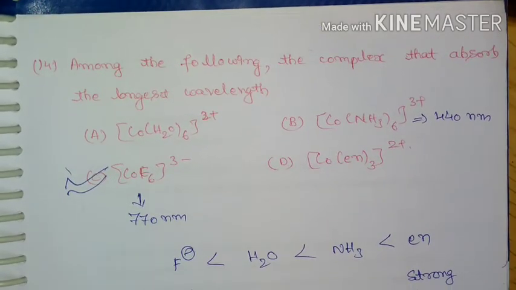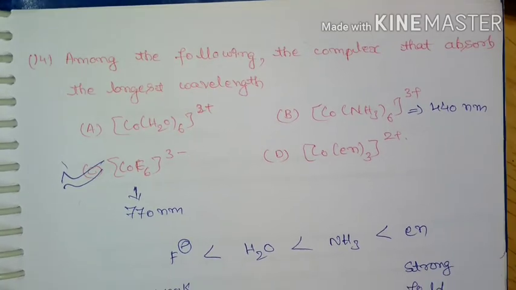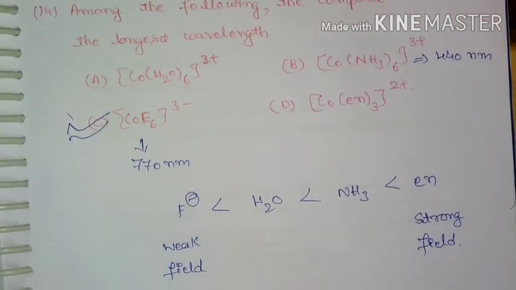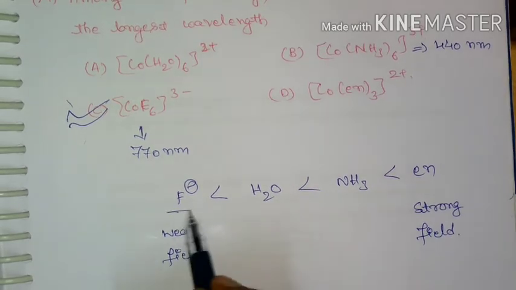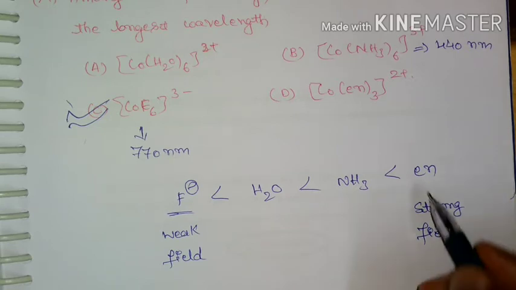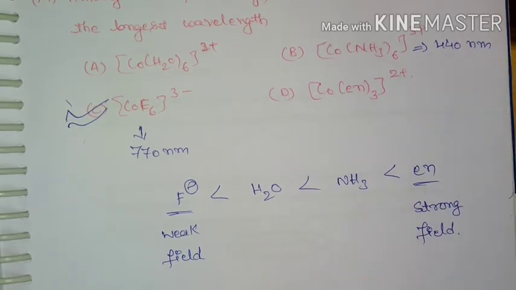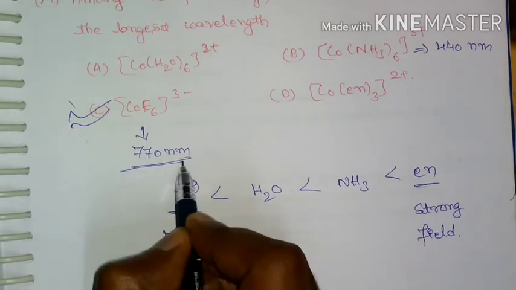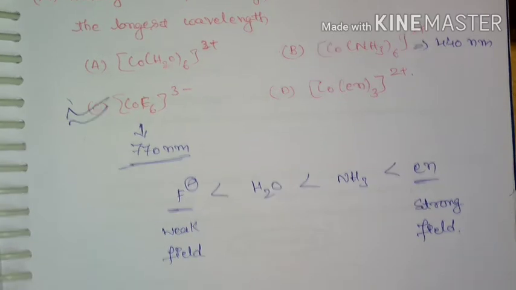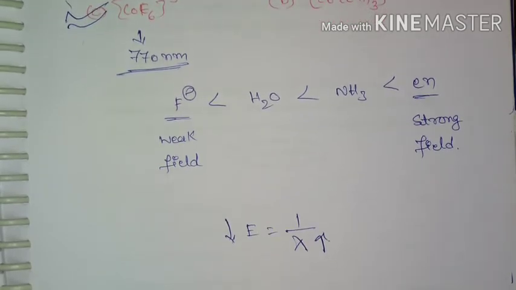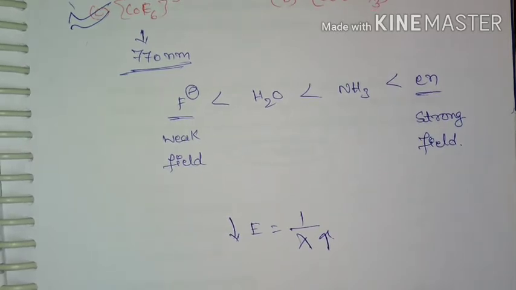Next is, among the following, the complex that absorbs the longest wavelength. This is on the basis of the spectrochemical series. Whatever complexes are given, we need to distinguish weak field ligands and strong field ligands. Here fluoride is a weak field ligand, whereas ethylenediamine is a strong field ligand, and this complex is going to absorb at 770 nanometers, because the crystal field splitting will be minimum in the case of a weak field ligand. If the splitting energy is lesser, then the wavelength will increase. On this basis, C is correct.